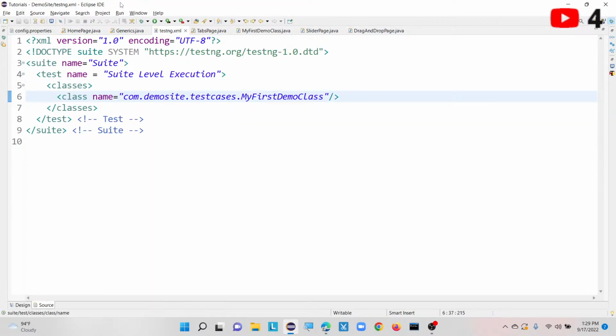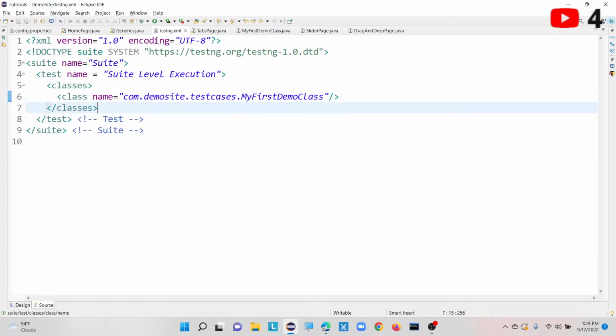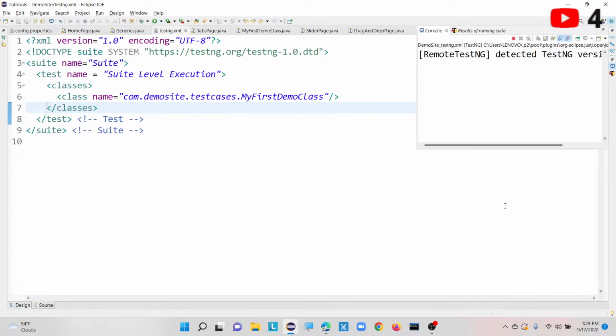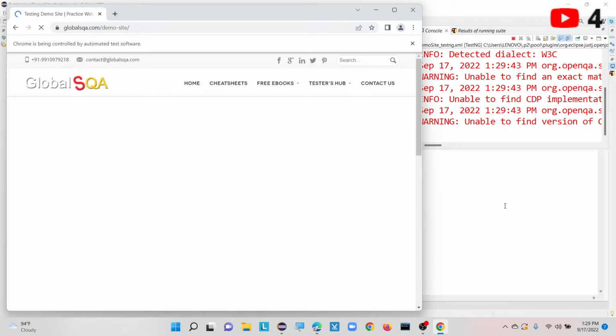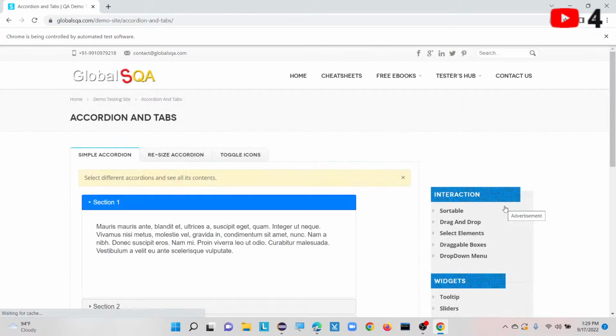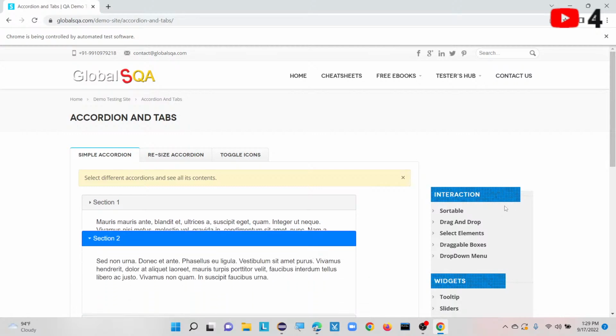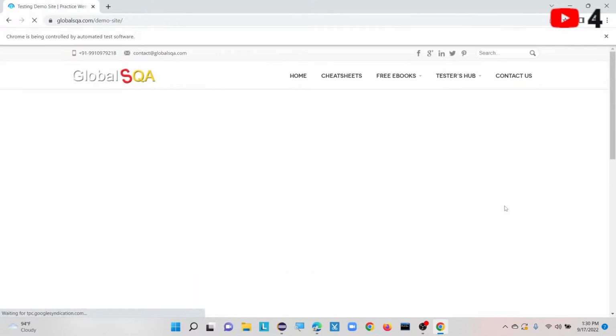So now let me execute this one more time. I have added one thread dot sleep here to show you whether it is performing or not, before clicking the demo testing site home button or link. Now let me execute. The process is first tabs, slider, drop down, drag and drop. See, this is also one iframe. If I click outside, it is going to minimize. It is going to select section 2 and validate that particular text here. Once that is done, it goes back to the home page, and now comes to the slider.